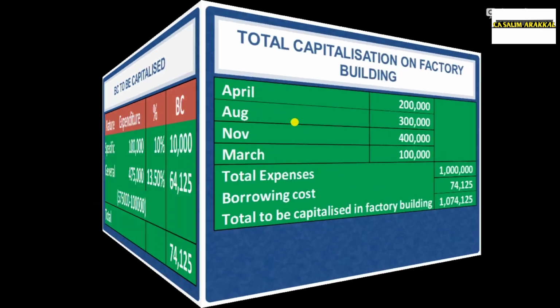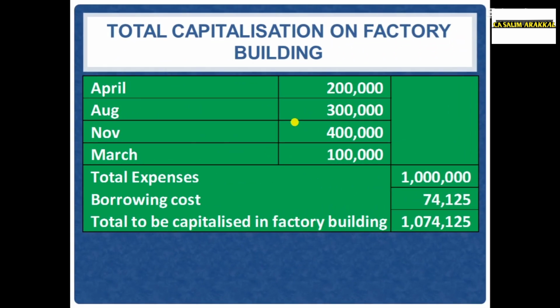That borrowing cost we can capitalize, that should be added to the cost of factory building. We know the expenditures incurred on different dates, that is given in the question. April rupees 2 lakh, August 3 lakh, November 4 lakh, March 1 lakh. Total expenses 10 lakh plus borrowing cost 74,125. Then total to be capitalized in factory building is 10 lakh 74,125.